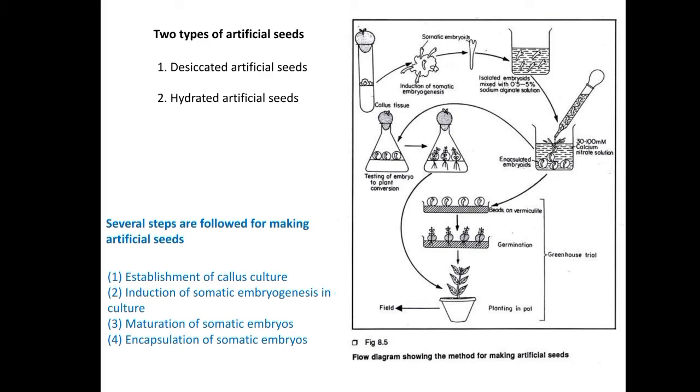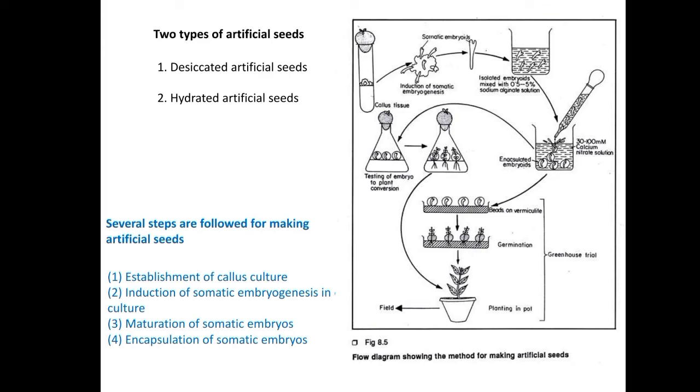Firstly we have to weigh 4 to 5 grams of sodium alginate, and then dissolve this sodium alginate powder in 100 ml of the MS media. By mixing the sodium alginate into the MS media, we will get a slurry of sodium alginate, which becomes a gel like structure.